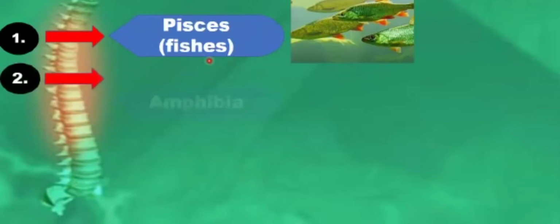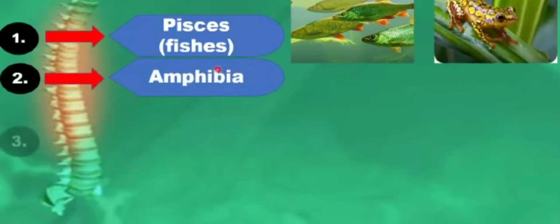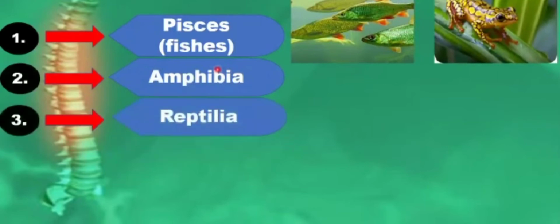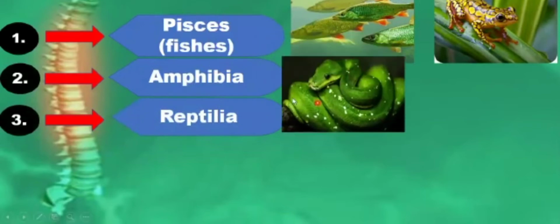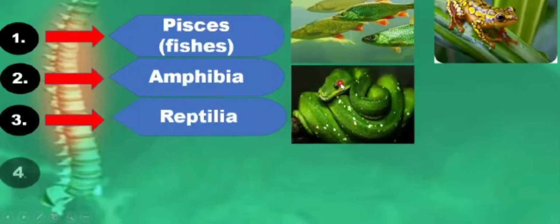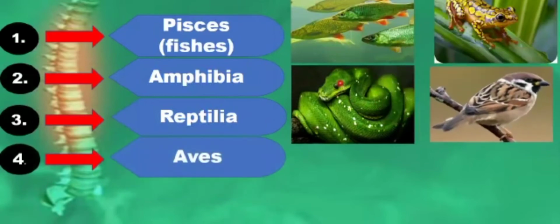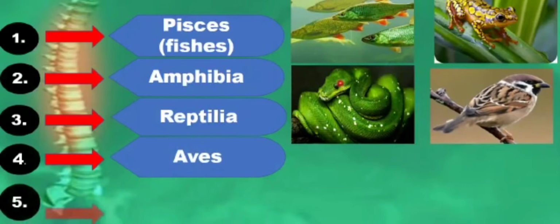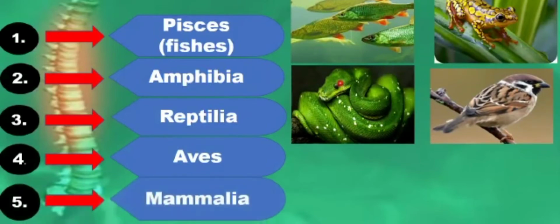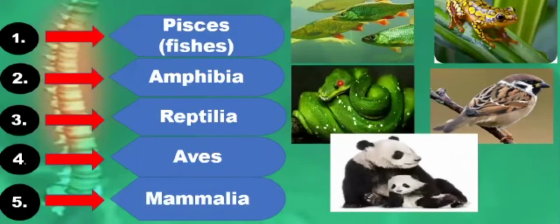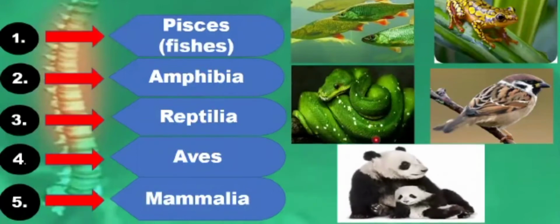The second class of the vertebrate is the amphibia, that is about animals like frogs and toads. The third class is the reptilia, that is about the creeping animals, like you can see here, the snakes. The fourth class is the aves, that is about the flying animals, like in this case the birds. And the fifth class is the mammalia, that is about mammals like humans, like pandas, and different kinds of animals. So beta, this is all about the five classes of the vertebrates. Now we are going to discuss all of these classes in detail.